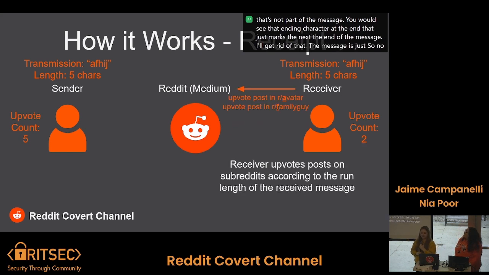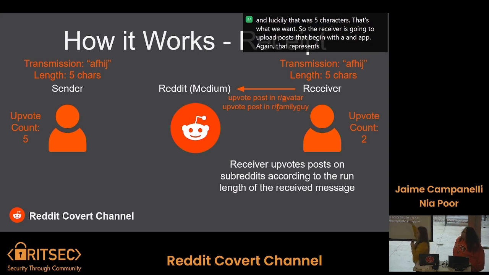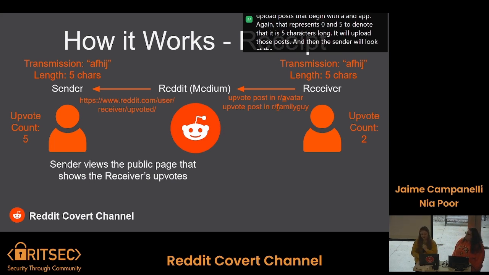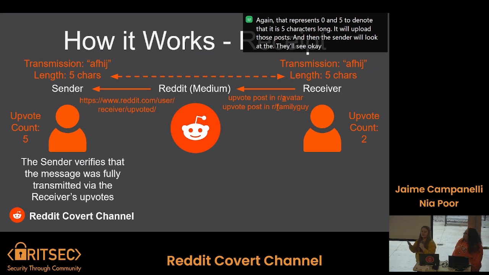So now they have to determine how long that message they received was, and luckily that was 5 characters. That's what we want. So the receiver is going to upvote posts that begin with A and F. Again, that represents 0 and 5 to denote that it is 5 characters long. It will upvote those posts, and then the sender will look at the receiver's public upvotes. And they'll see, okay, they said that they received a message that was 5 characters in length. The transmission that I sent was 5 characters in length. We are all good.